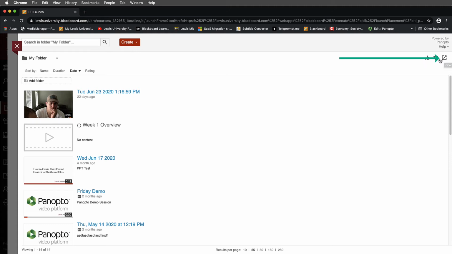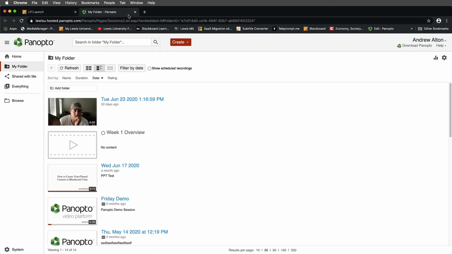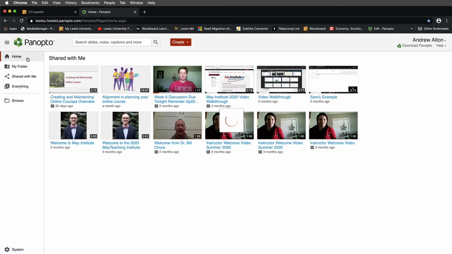So we're going to navigate to the right-hand side, and we're going to select Open in Panopto. And now we have that link that opens up a new browser tab. What I like about working with this is that it is laid out a little bit easier for you to see and work with the videos.